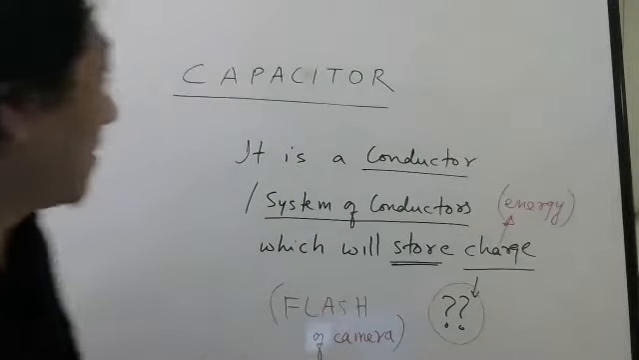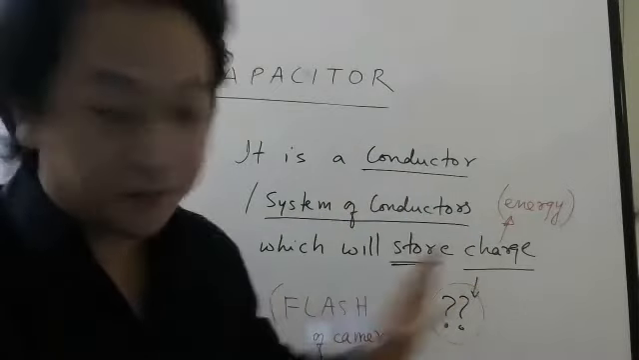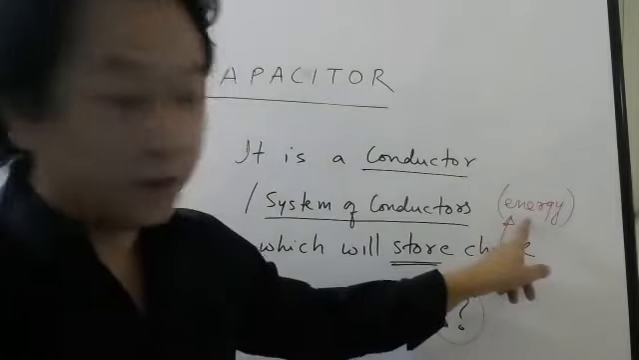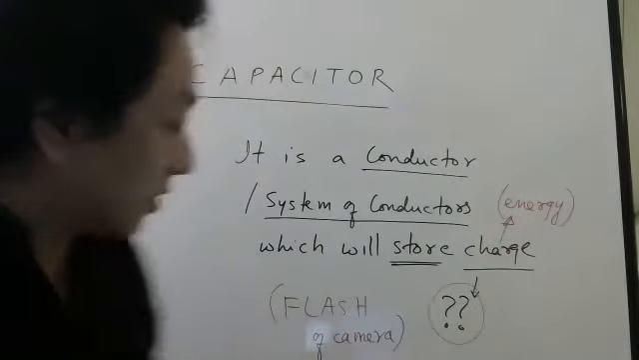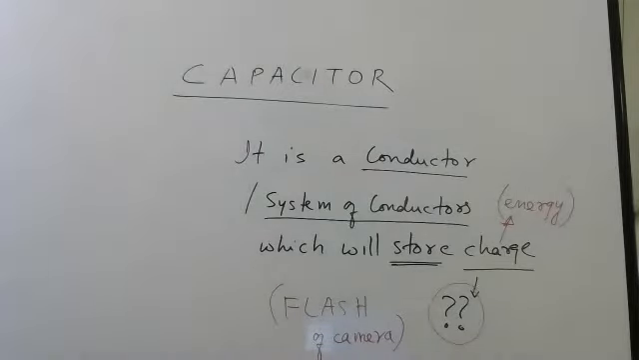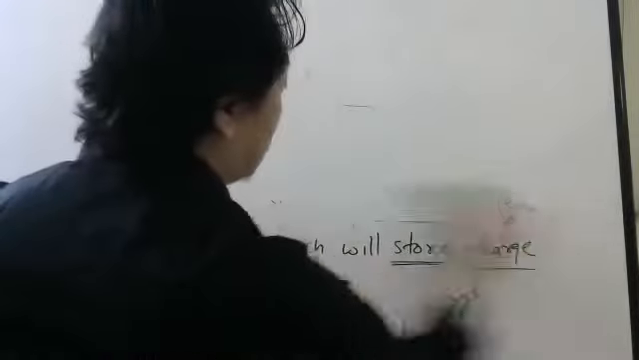Fine. So what is a capacitor again? It is a conductor or system of conductors which will store charge. And when you store charge, you are also storing energy. That we will discuss later. And one example, one application, if they ask, you can write flash in cameras. Okay. Fine. Now let us think, how exactly are we going to put charge?